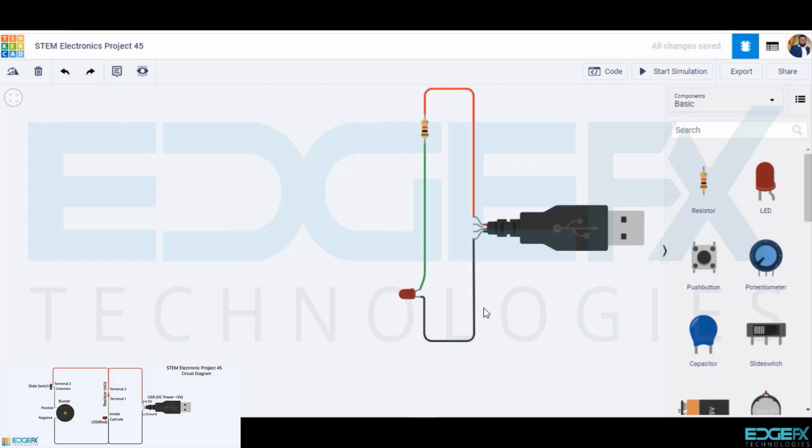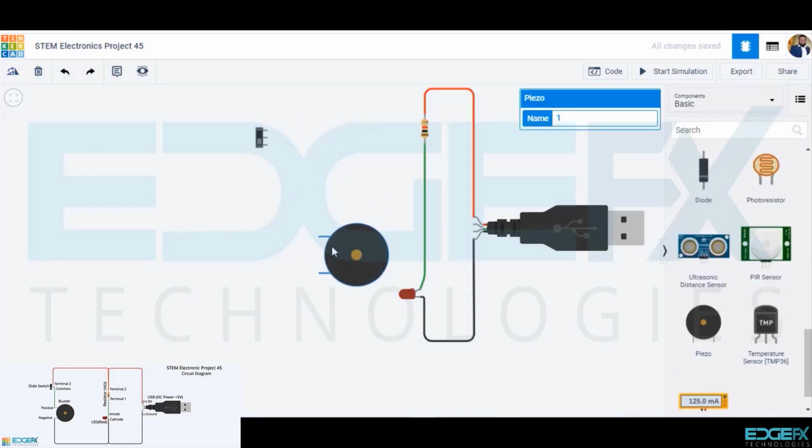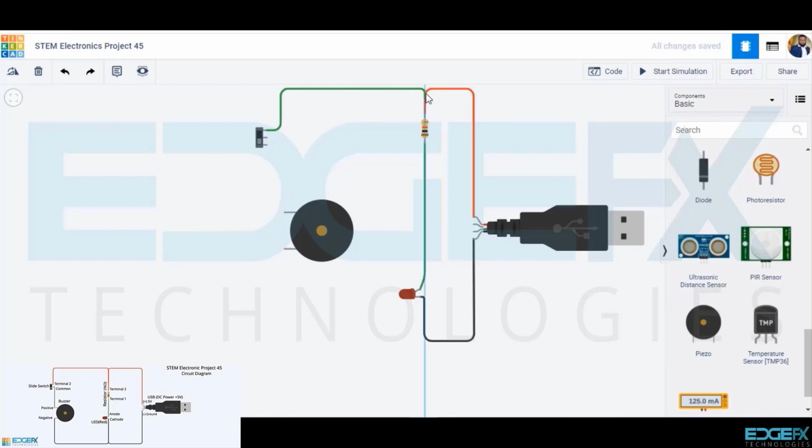We will now complete the rest of the circuit, for which we shall draw the slide switch and the buzzer from the component library and wire them as follows: terminal 2 of the slide switch to the terminal 2 of the resistor 1 kilo ohms.